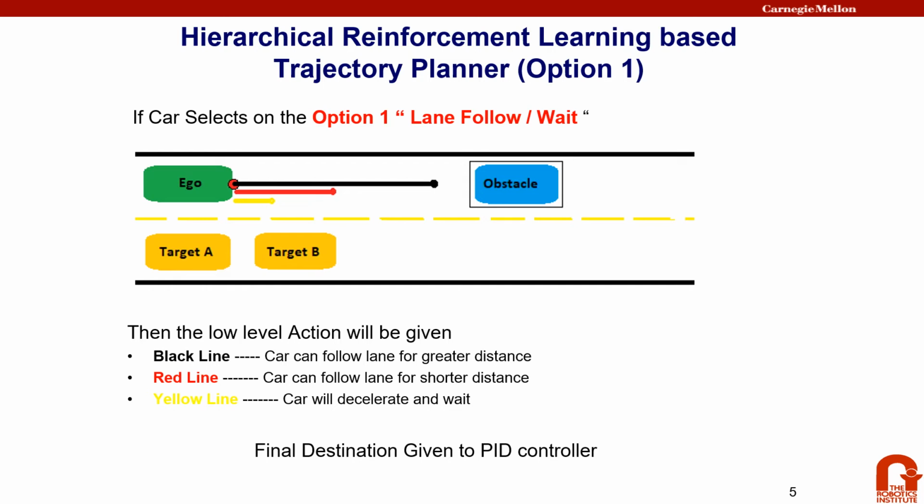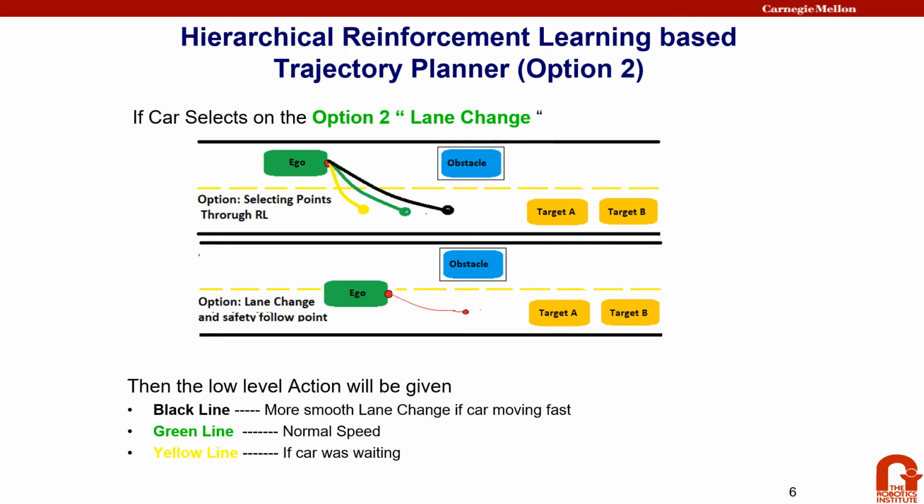than the safety threshold. On the other hand, if the lane change meta goal was chosen, under this meta goal, the car is also given 3 low-level actions, and the ego car selects an action based on its previous velocity profile. Once the point is selected, then there is a point that is given to the car which is called the safety follow point, which makes sure that the car can reorient itself before the charge is given to the lane follow/wait option.